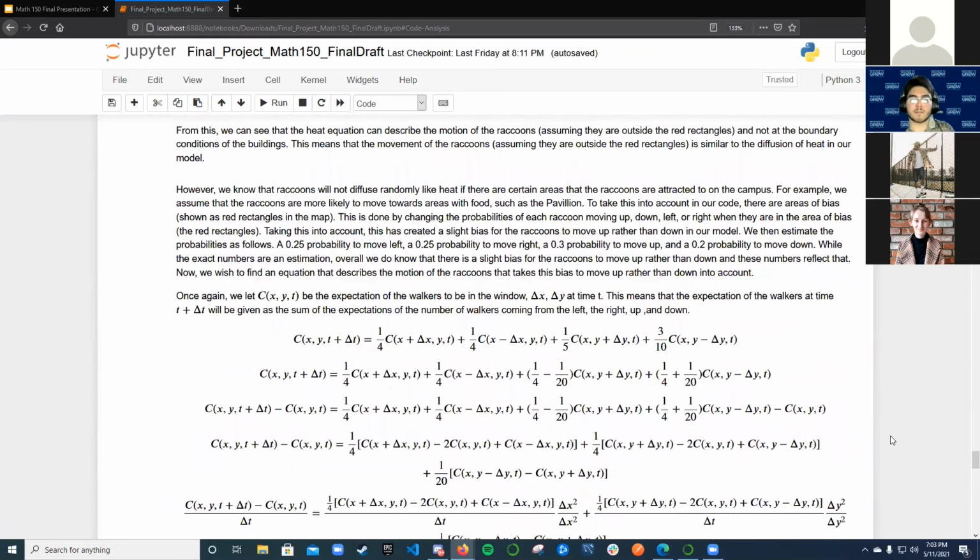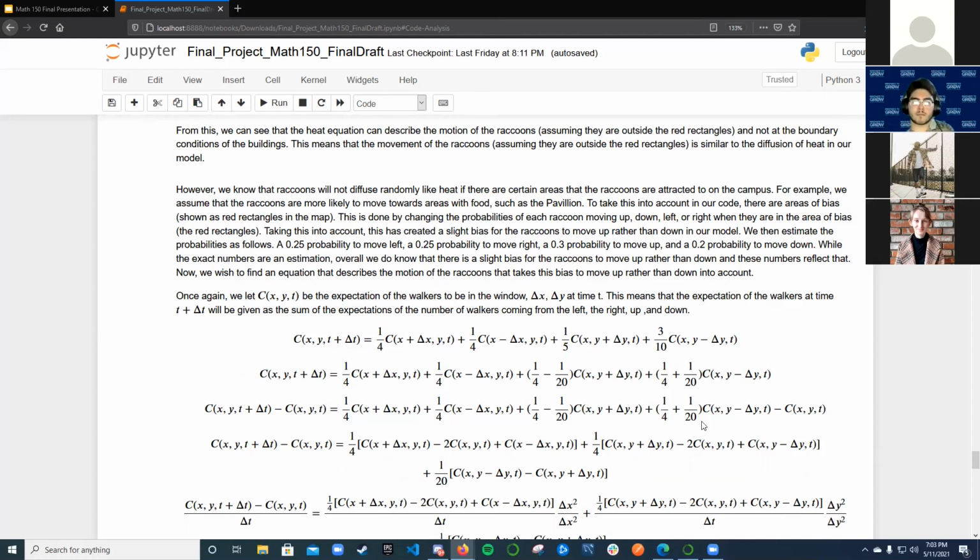However, the heat equation can't be used to describe the motion of the raccoons in our entire model, because we have areas of bias where the probability of a raccoon going in each direction is no longer 0.25. Once we take these areas of bias into account, we saw that there's a slight bias for the raccoons to move up rather than down. We estimated this bias to be a 0.25 probability to move left, 0.25 to move right, 0.3 to move up, and 0.2 to move down.